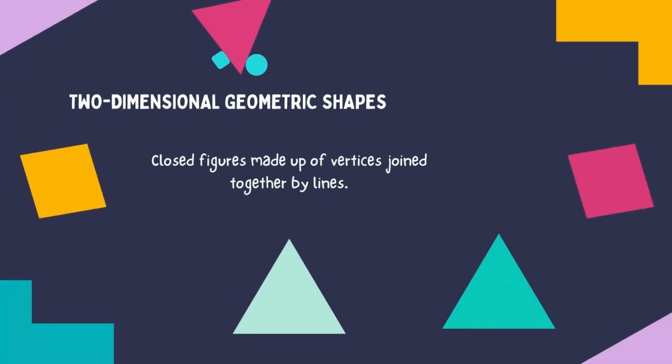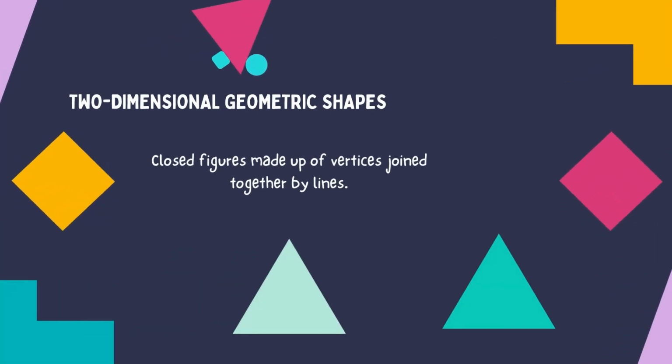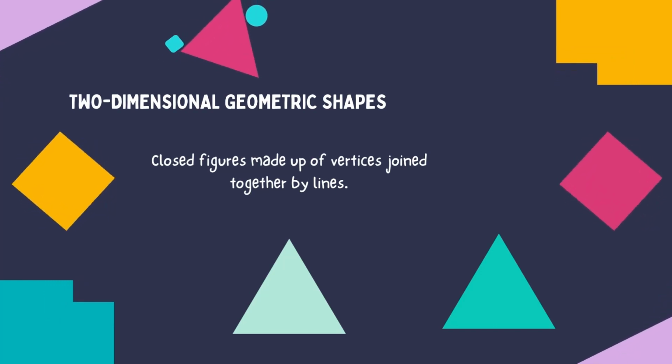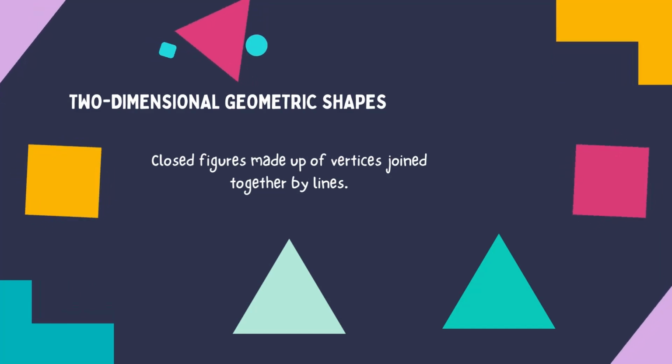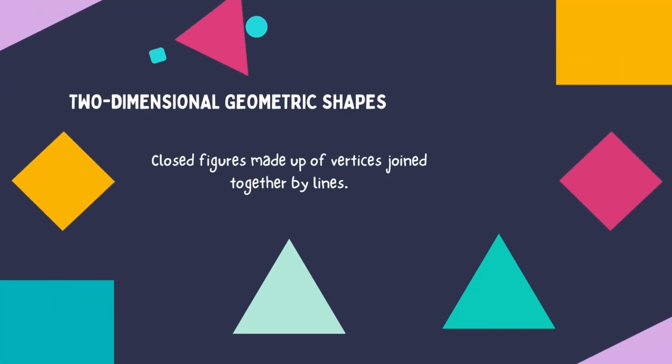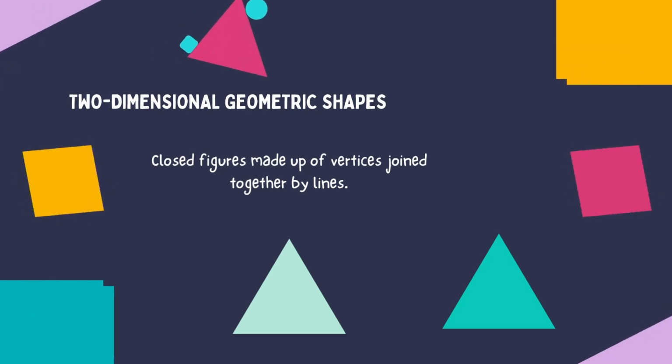The first type of geometric shapes is the two-dimensional geometric shapes. These are closed figures made up of vertices joined together by lines. The example is the triangle. The side opposite to the largest angle is the longest side of the triangle, and the side opposite to the smallest angle is the shortest side of the triangle.